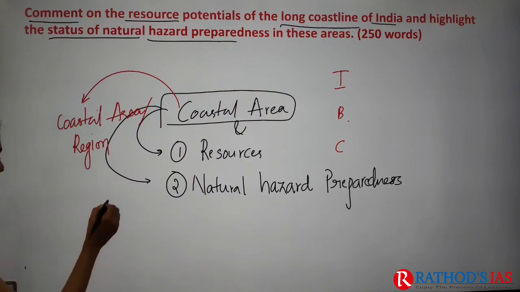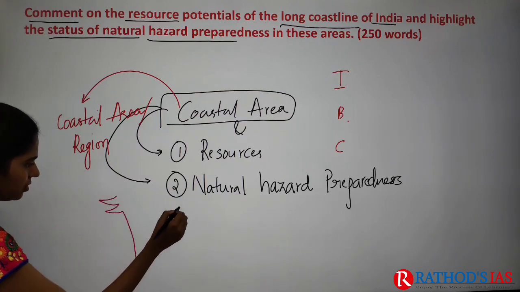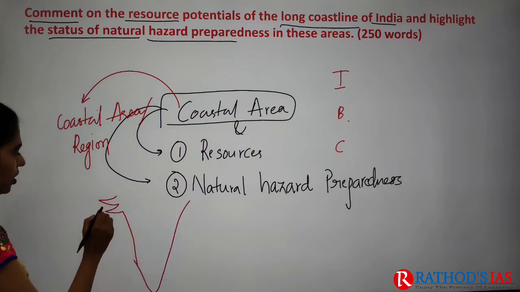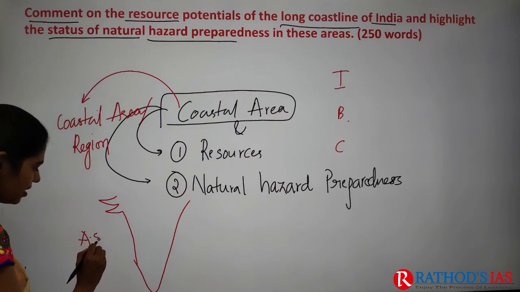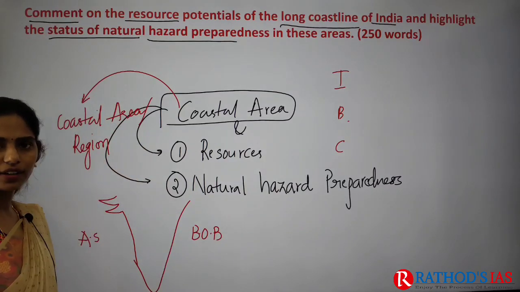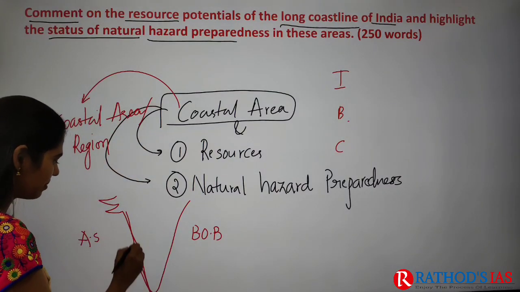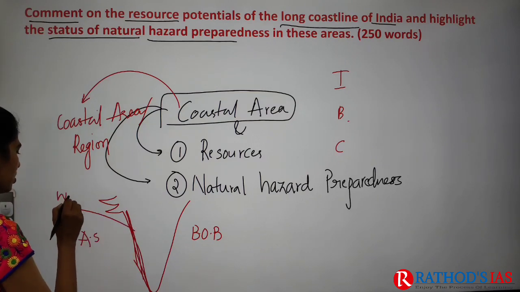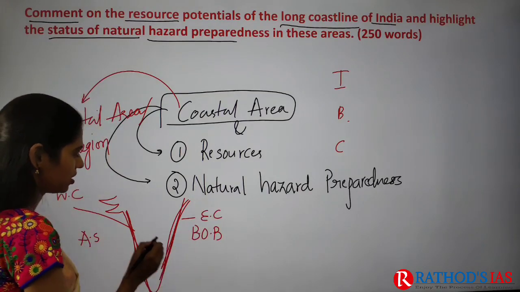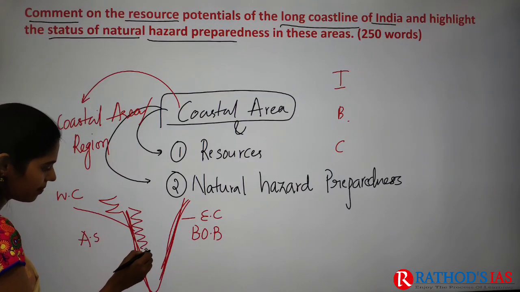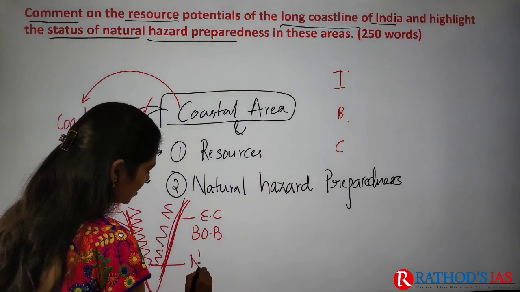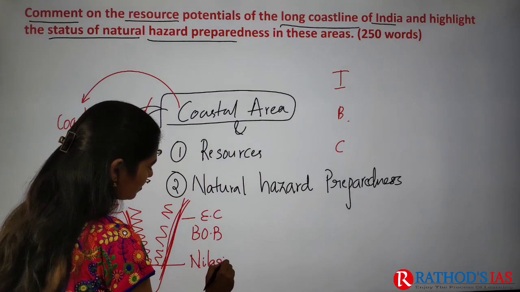So let us try to draw the map here. I am drawing a rough map. Here this is our Arabian Sea and this is the Bay of Bengal region. This part comes under our western coast and this part comes under our eastern coast. Here we have the Western Ghats and here we have the Eastern Ghats, and finally they meet at the Nilgiris.